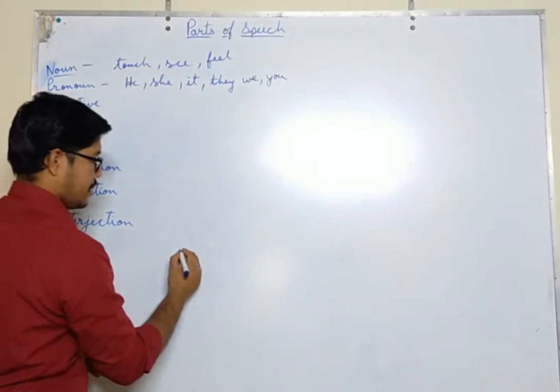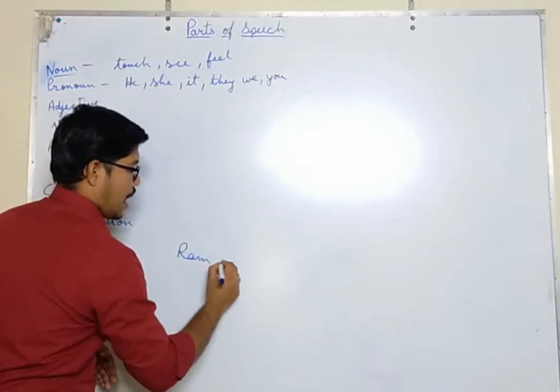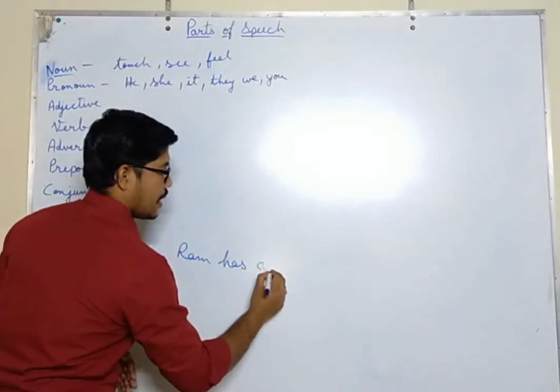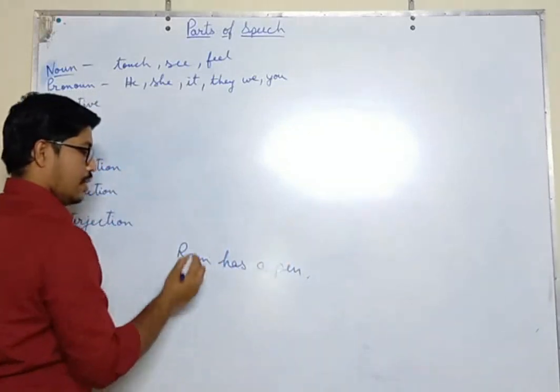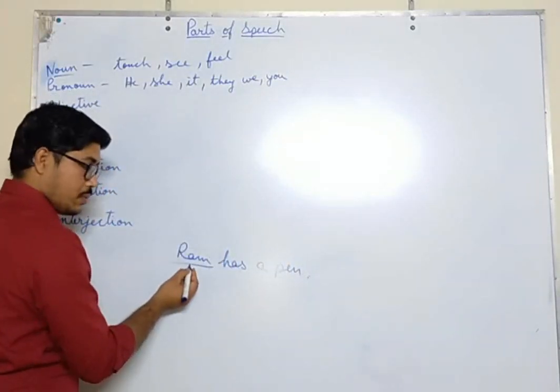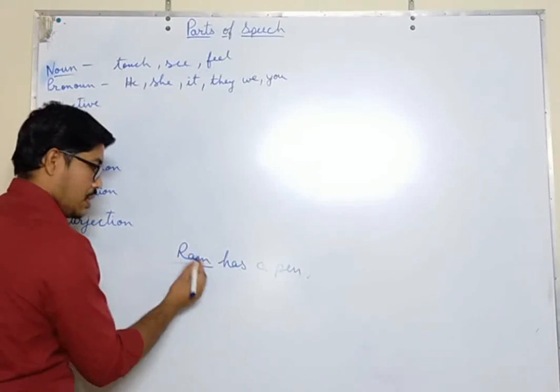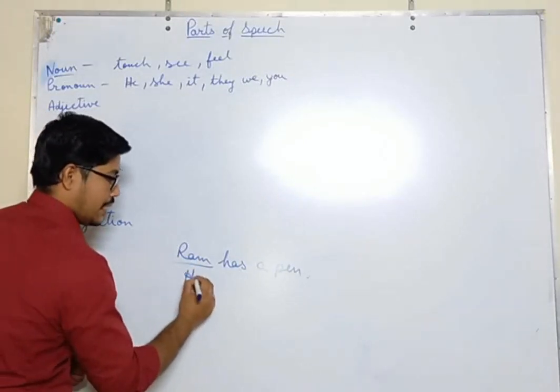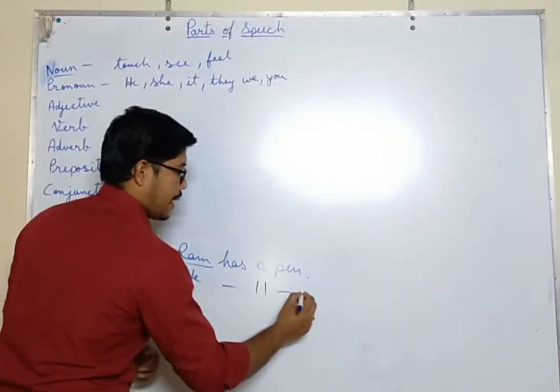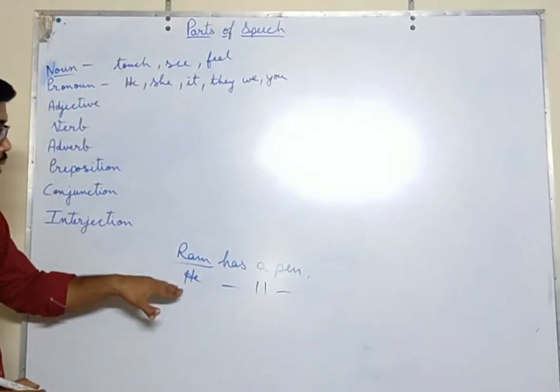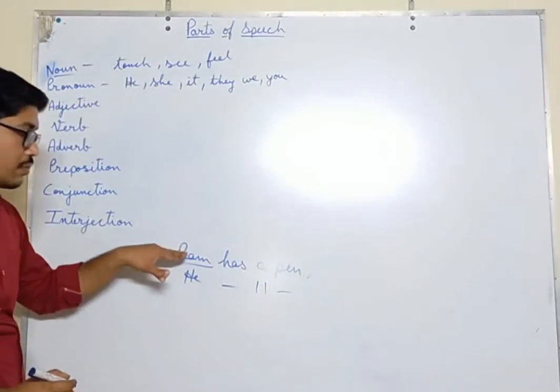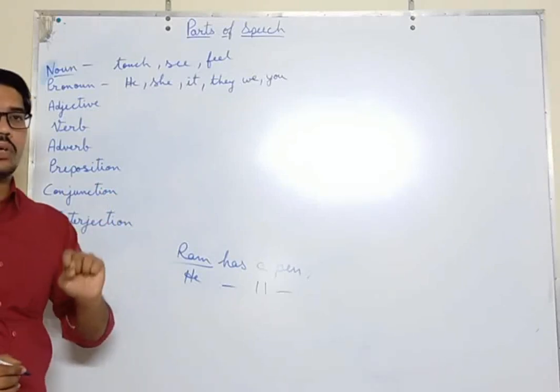Let us see an example. Ram has a pen. Ram is a noun because we can see him and touch him. In place of Ram, if I use he has a pen, it stays the same. So the word that we use in place of a noun is called a pronoun.